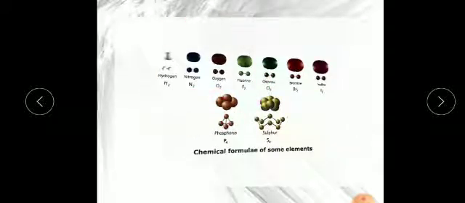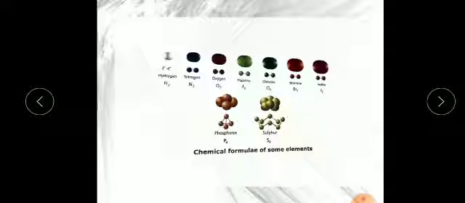So 4 is the atomicity of phosphorus, 8 is the atomicity of sulfur, and 2 is the atomicity of hydrogen, nitrogen, oxygen, fluorine, chlorine, bromine and iodine.